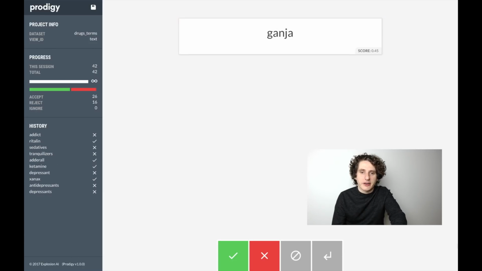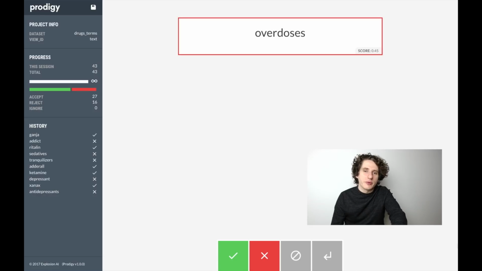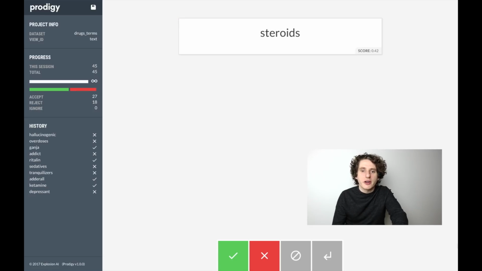So we continue annotating. Some of these terms are a little bit borderline, but the main thing is to basically start building up a pretty wide set of these terms. And it's okay if the terms are ambiguous as well, such as Coke, because later we're going to annotate these in context as well as just have the word list.